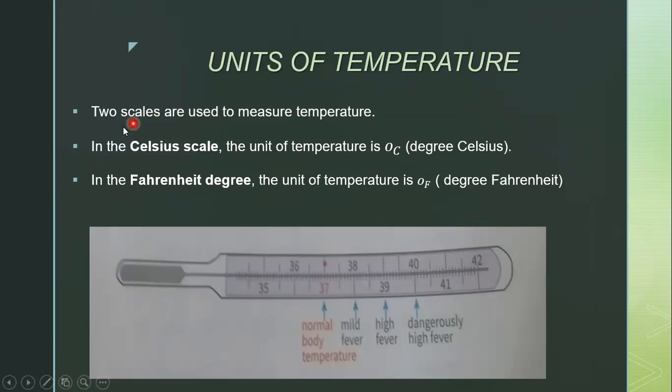Next, units of temperature. Two scales are used to measure temperature. One is the Celsius scale. The unit of temperature is degrees Celsius. The next one is the Fahrenheit scale. The unit of temperature is degrees Fahrenheit. So there are two scales: one is the Celsius scale and another is Fahrenheit. On the Celsius scale we measure in degrees Celsius, and on the Fahrenheit scale we measure in degrees Fahrenheit.